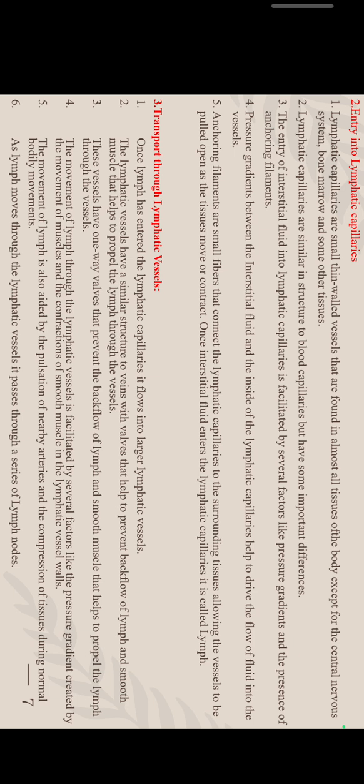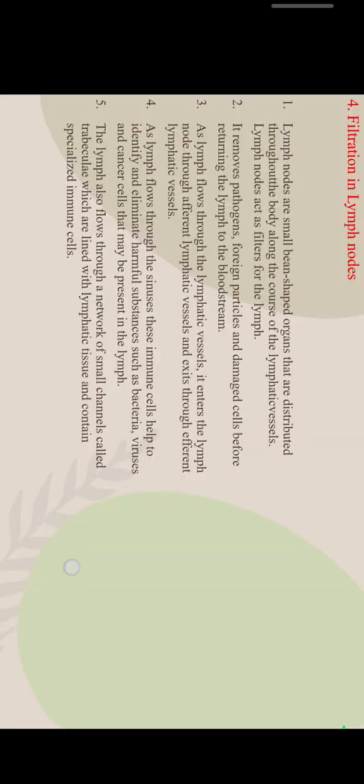The movement of lymph through the lymphatic vessels is facilitated by several factors, like the pressure gradient created by the movement of muscles and the contractions of smooth muscles in the lymphatic vessel walls.